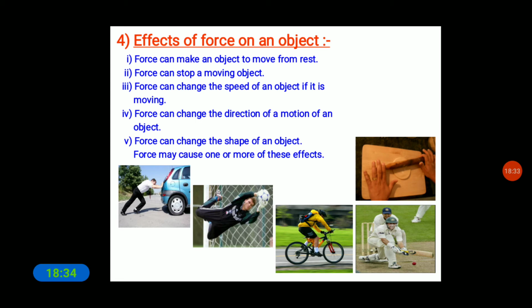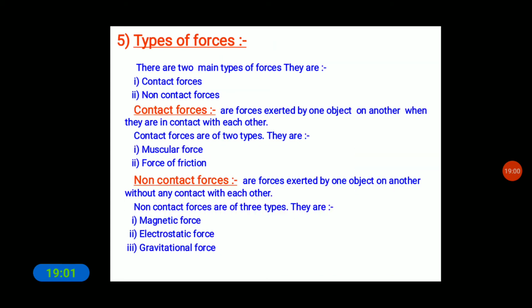So by applying force we can also change the shape of an object, and force may cause one or more of these effects. These are the effects that we can see in our everyday life: by applying force, it can cause many effects on an object.